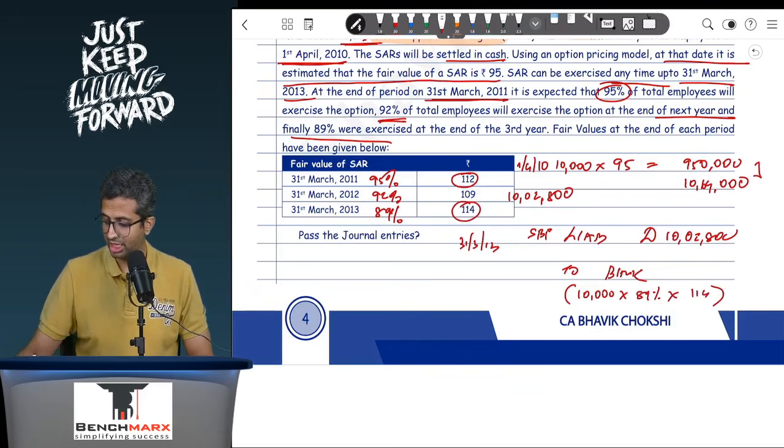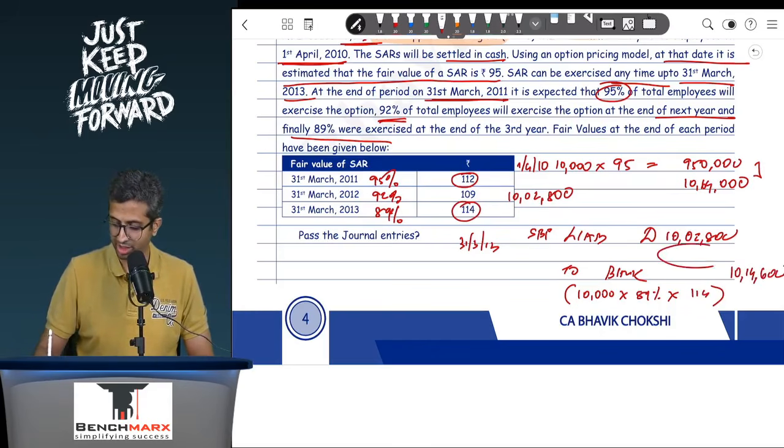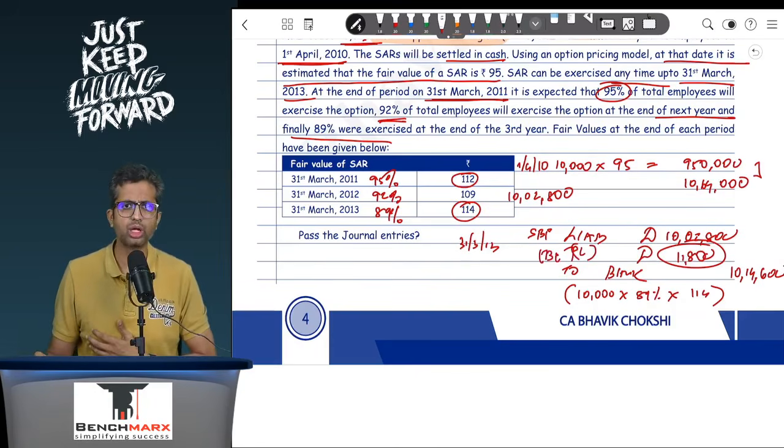So this is 8,900 into 114. I'm actually paying 10 lakh 14,600, and hence the remaining 10 lakh 2,800, and the difference of 11,800 will be going as EB in the profit and loss account.